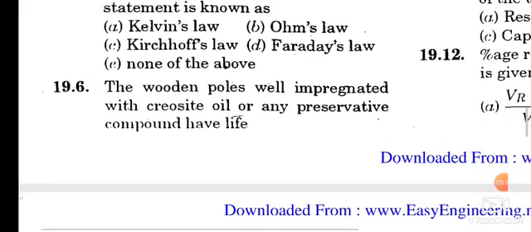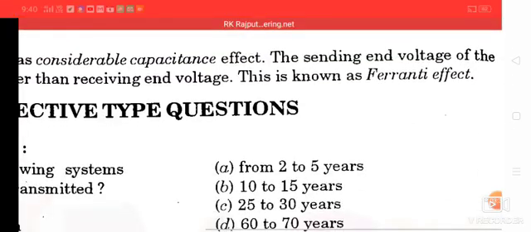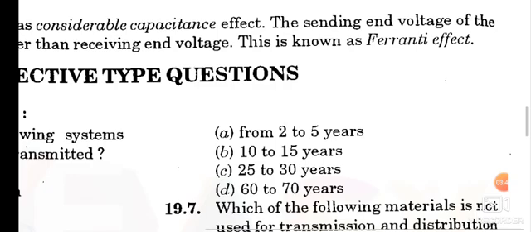Question number 6. The wooden poles well impregnated with creosote oil or any preservative compound have a life of how many years? Once again, I read the question. The wooden poles well impregnated with creosote oil or any preservative compound have life. Option C is the correct answer: 25 to 30 years.